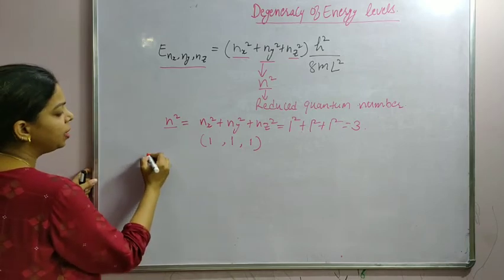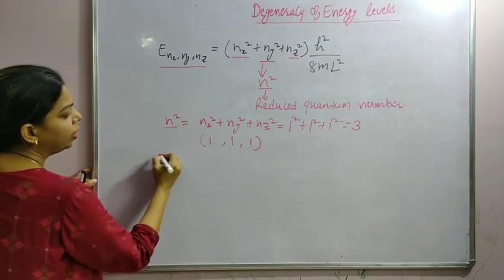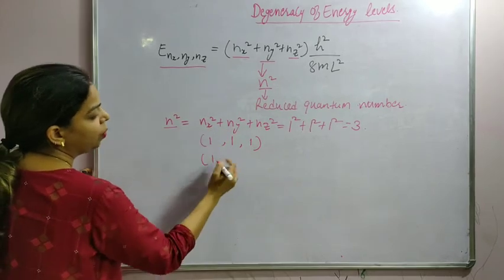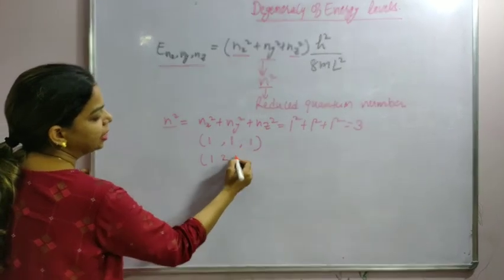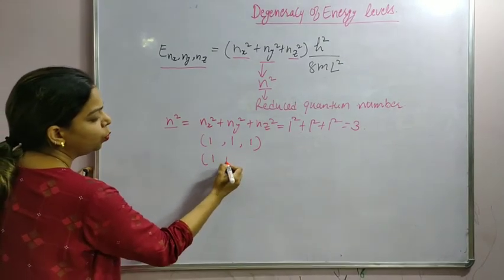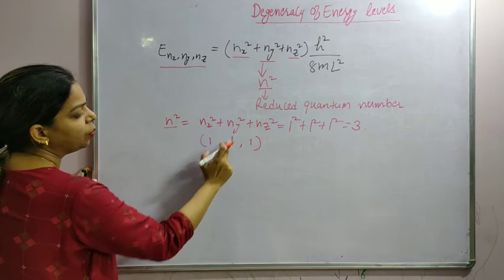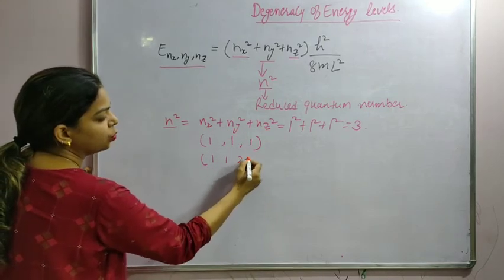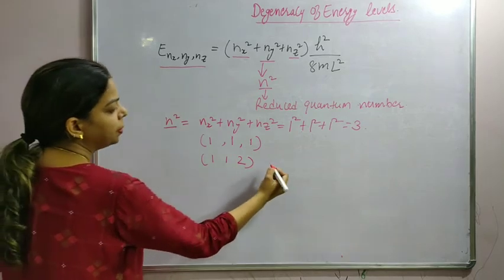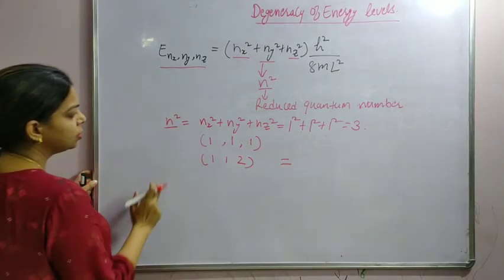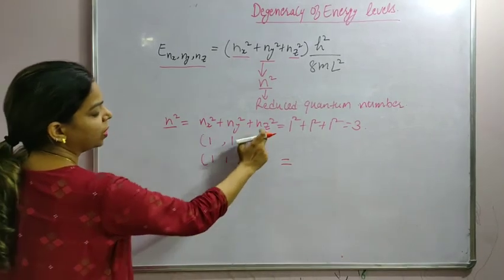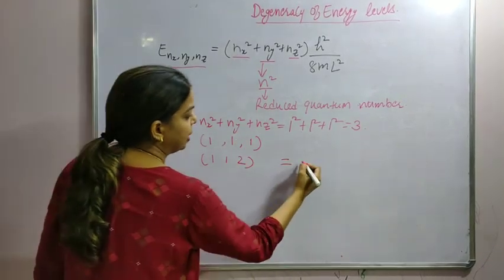Similarly, let me take nx equal to 1, ny 1 and nz as 2. So what will be the value of reduced quantum number? 1 square plus 1 square plus 2 square, 6.